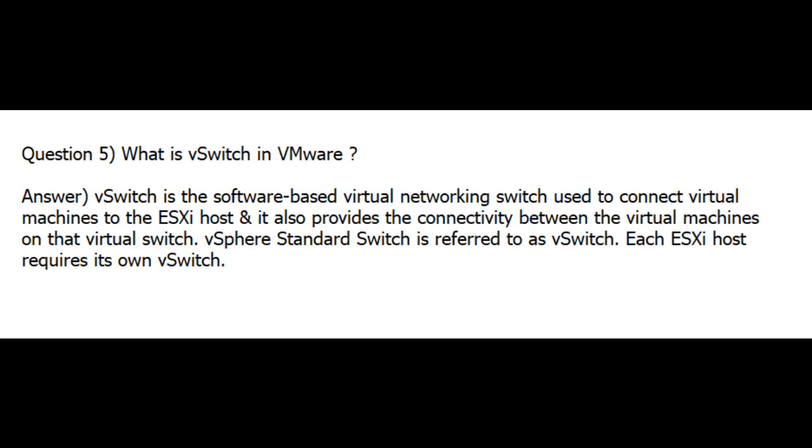Question 5. What is vSwitch in VMware? Answer. vSwitch is the software-based virtual networking switch used to connect virtual machines to the ESXi host, and it also provides the connectivity between the virtual machines on that virtual switch. vSphere standard switch is referred to as vSwitch. Each ESXi host requires its own vSwitch.